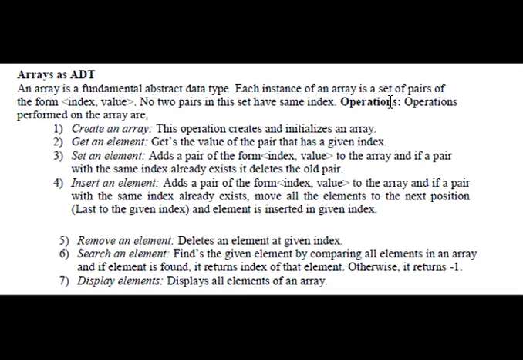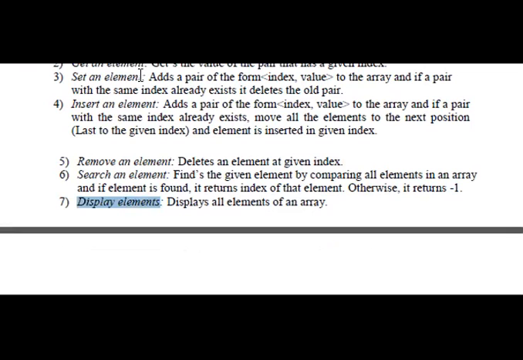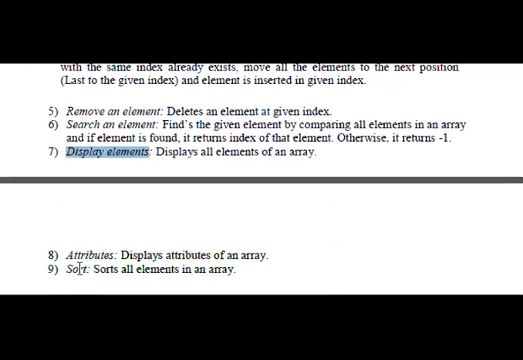The operations performed on an array are: create an array, get an element, set an element, insert an element, remove an element, search an element, display an element, and then attribute and sort.